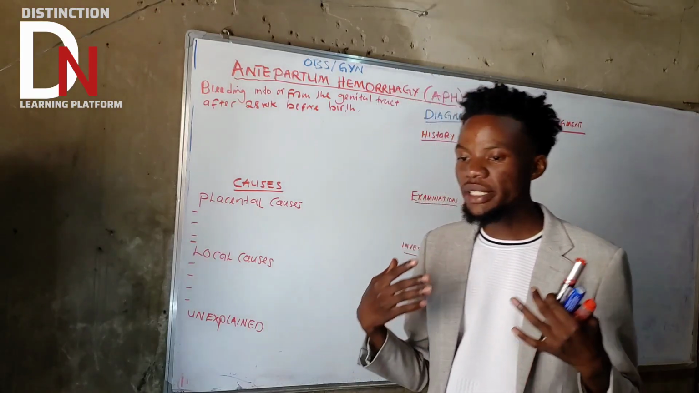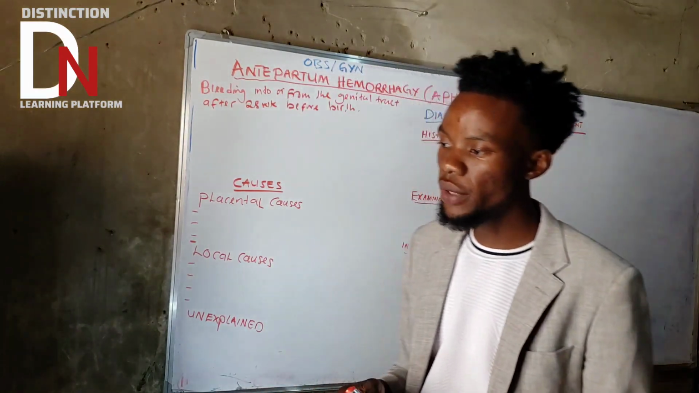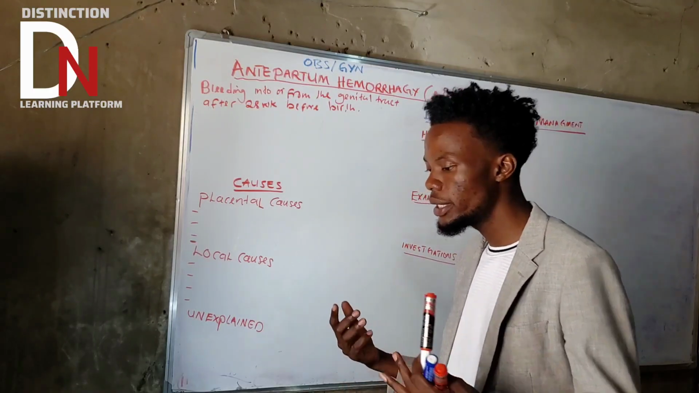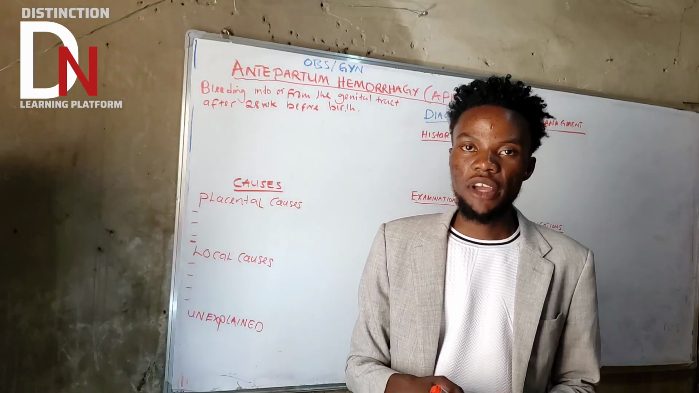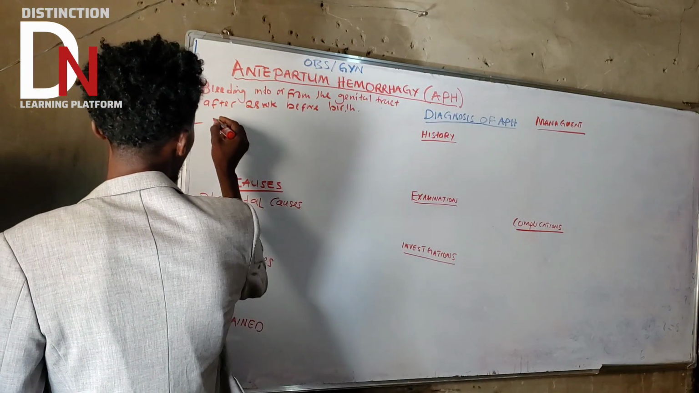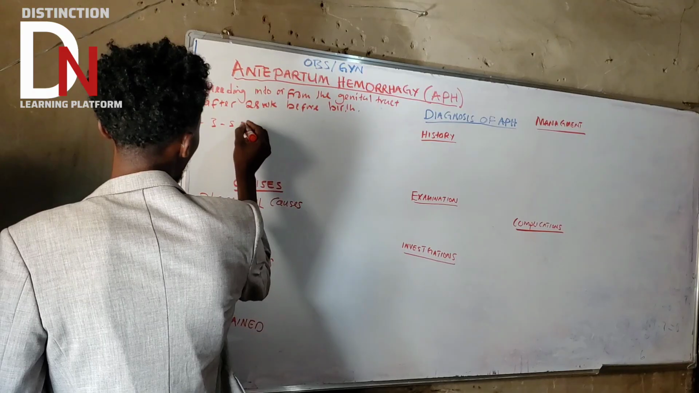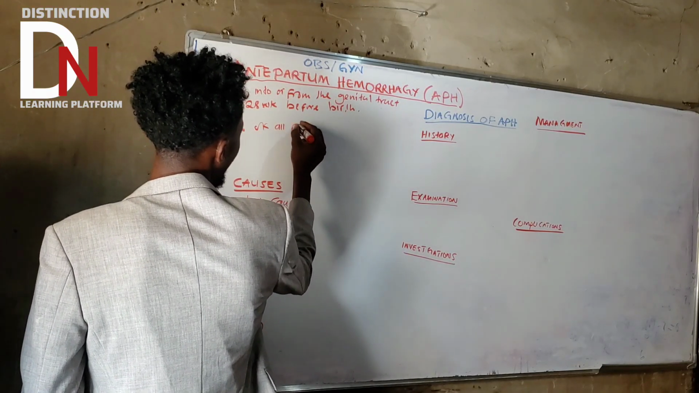And remember, what is the occurrence of APH worldwide? It has been estimated that the occurrence of APH worldwide is between 3 to 5% of all pregnancies.